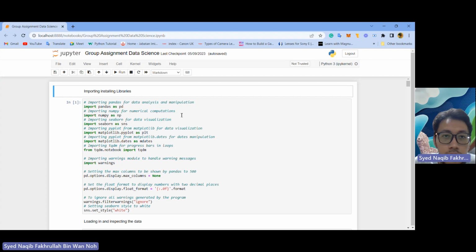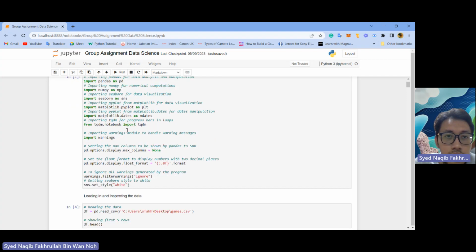First of all, we need to import all the libraries such as Pandas for data analysis and manipulation, NumPy for numerical computation, Seaborn for data visualization, Pyplot for using Matplotlib for data visualization, and Matplotlib for dates manipulation, and lastly we are using TQDM for progress bar in loops.